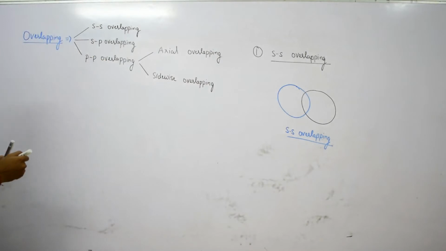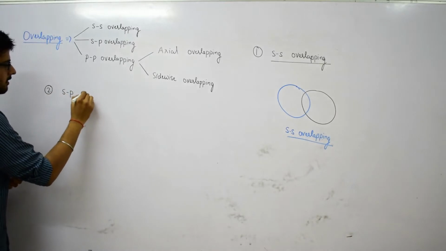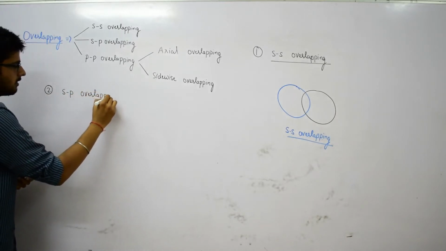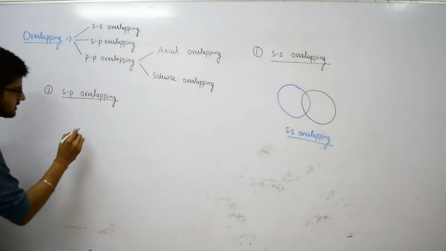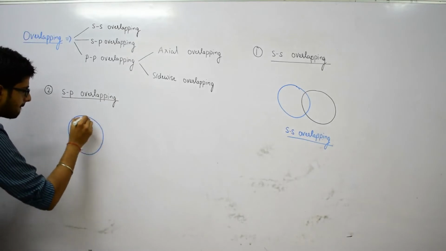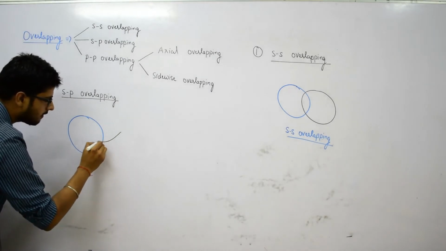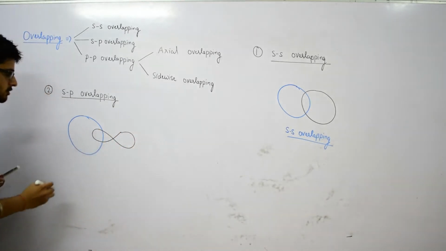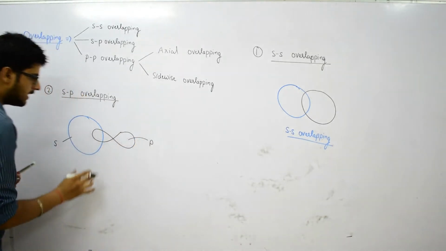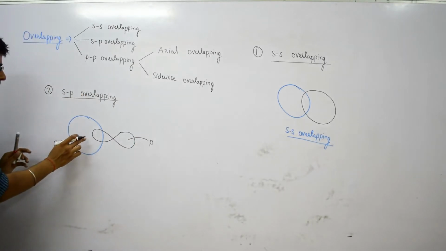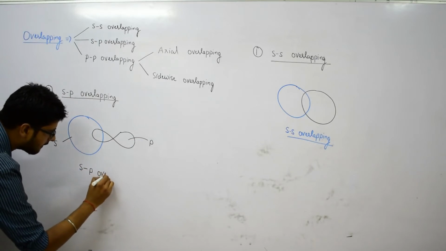The next is the category of SP overlapping. Again we know that our s orbital is spherical in shape, but our p orbital is dumbbell in shape. So this is our s orbital and this is our p orbital, and since the overlapping is taking place between an s orbital and a p orbital, it is called SP overlapping.